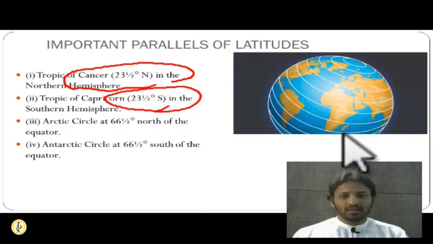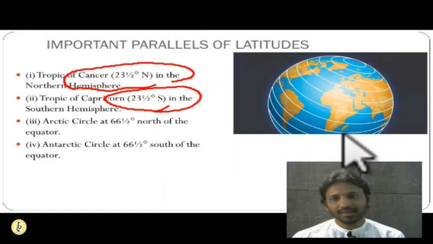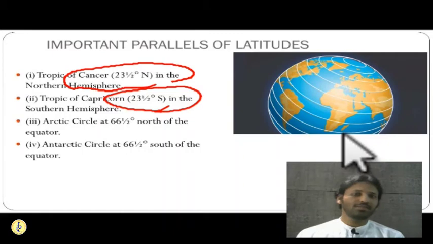Next important latitude is the Arctic Circle. Now, why is the Arctic Circle important? The Arctic Circle represents 66.5 degrees of latitude, and its mirror image in the southern hemisphere is the Antarctic Circle, which is 66.5 in the southern hemisphere. So why are they important?